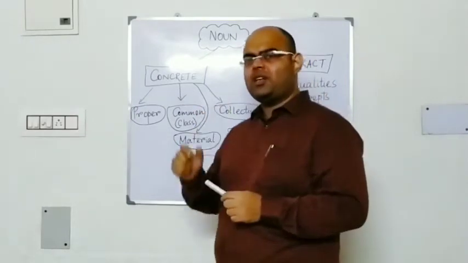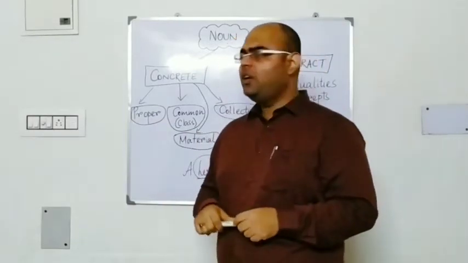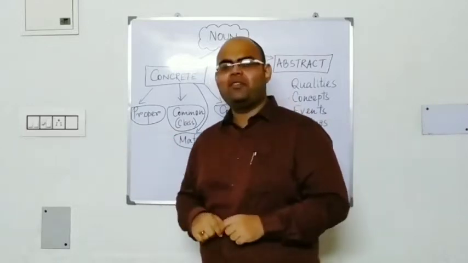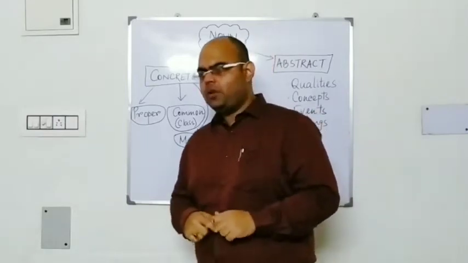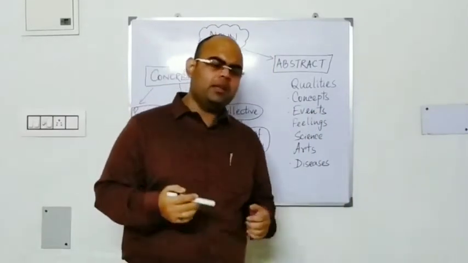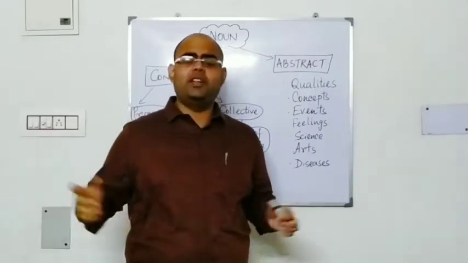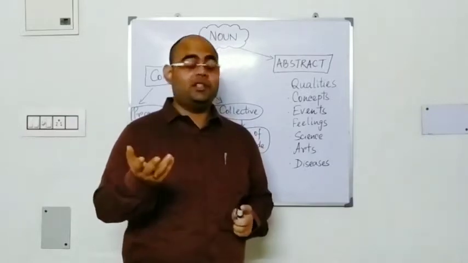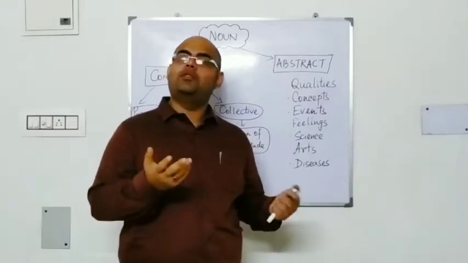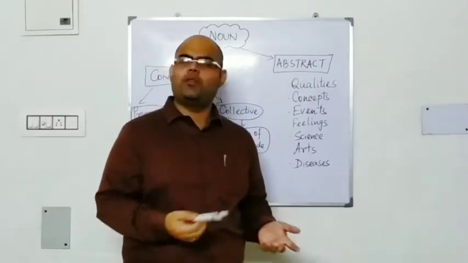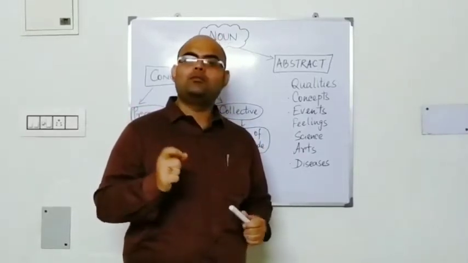Now there is a very sharp distinction between this common noun and material noun. Some grammarians believe that no, we don't have to classify material noun as a different part. It is a part of common noun only. Why? Let me give you one example. Suppose I have a table which is made of wood. I have other furniture which is also made of wood, and you have many other furniture in your house which are made of wood. They can be a table, a chair, or whatever. So all these furniture are made of wood.